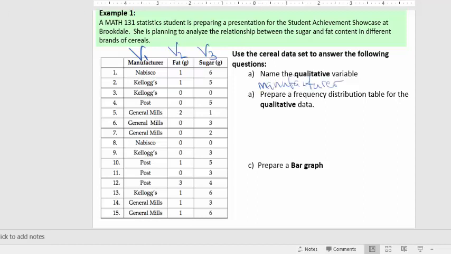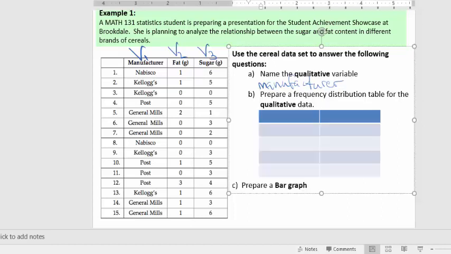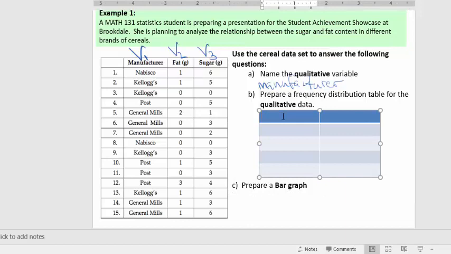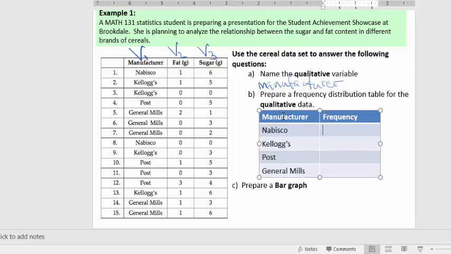So now if we were going to create a frequency distribution table for that qualitative data, what we'd have to do is we'd have to count them up. And we'd have to say, all right, well, how many Nabiscos do we have? How many Kellogg's do we have? How many Posts do we have? And how many General Mills do we have? So generally we would create a table. So here's my table. And what I would do is I would just create labels for the columns. So I would call the first column label the manufacturer, and then I call the second column label the frequency, and then I just list the four manufacturers. So I have Nabisco, Kellogg's, Post, and General Mills.